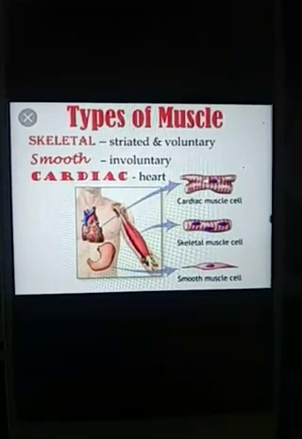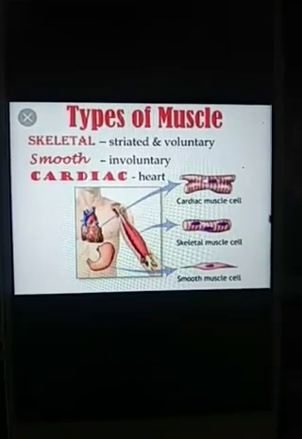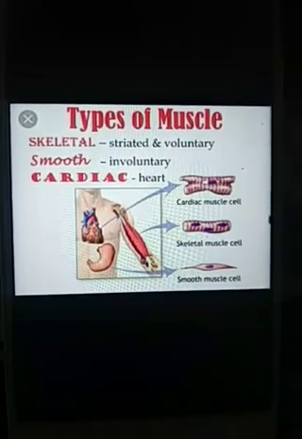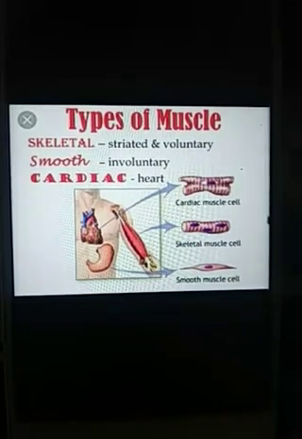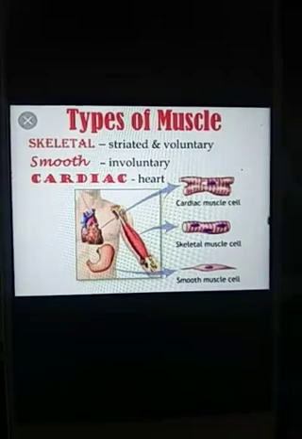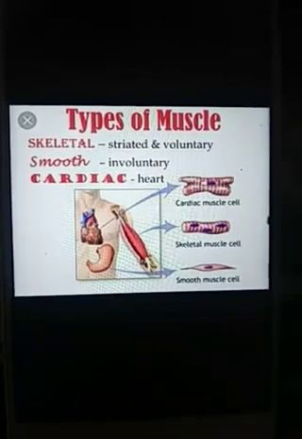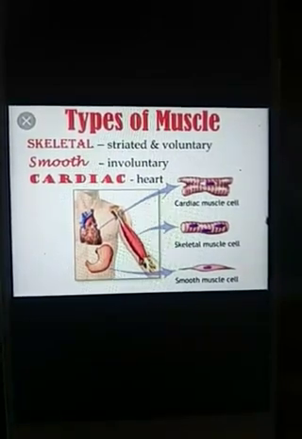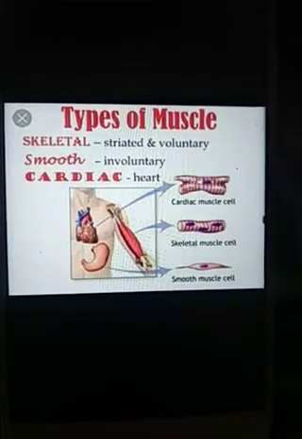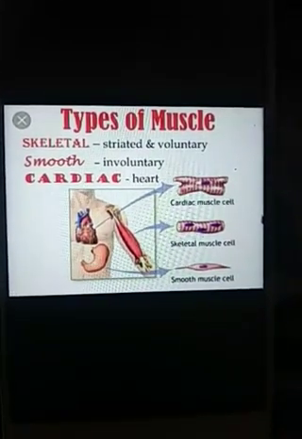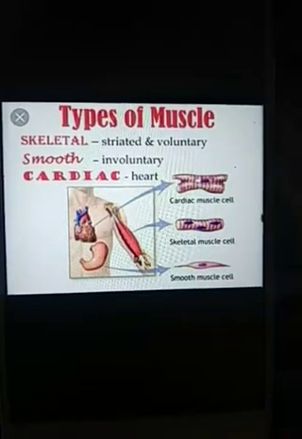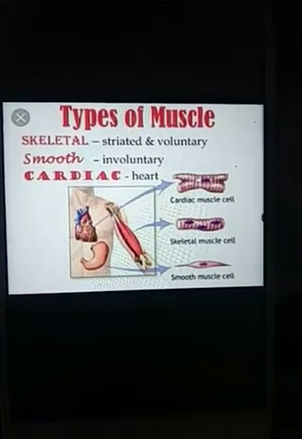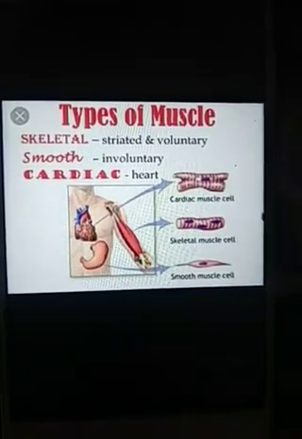For example, surrounding the digestive system, the churning process that is taking place in our digestive organs, they are done with the help of muscles surrounding them. So those type of muscles are working without our concern. Okay, means they are working as per the instructions given by our brain and not by us. Okay, so those type of muscles are called involuntary muscles, which are not under our control. So those which are under our control are known as voluntary, and those which are not under our control, they are known as involuntary muscles. Understood? So ultimately all these muscles help us in movement along with bones.